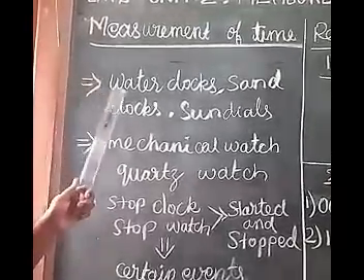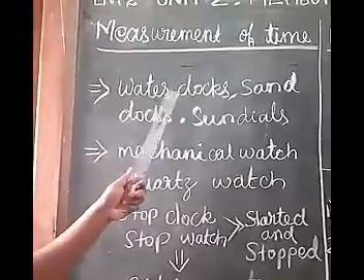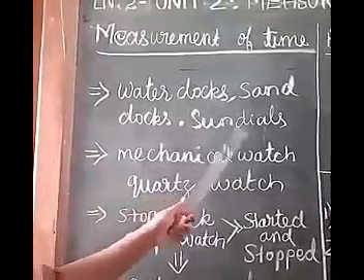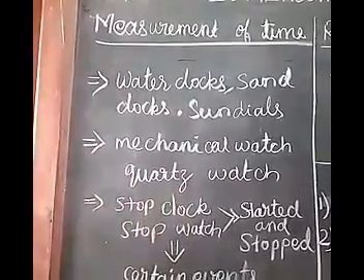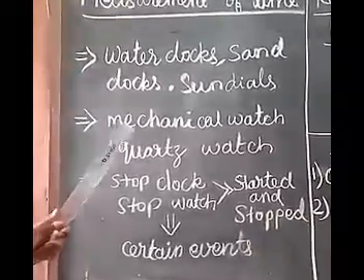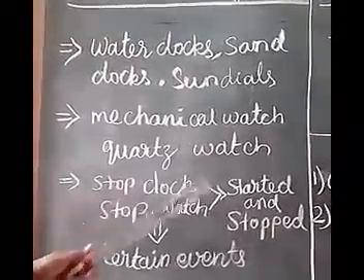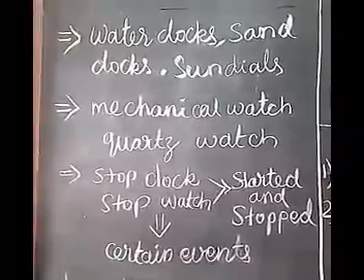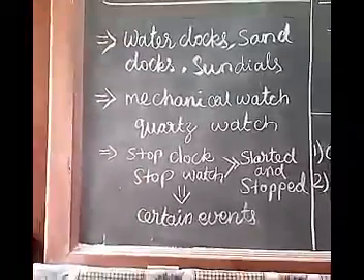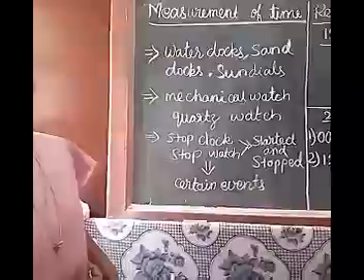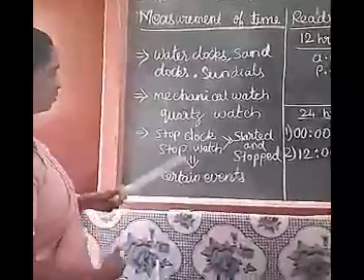In ancient days, they used water clocks, sand clocks, sundials to measure the time. Nowadays, we are using mechanical watches, quartz watches to measure the time. And also, electronic watches are available these days.